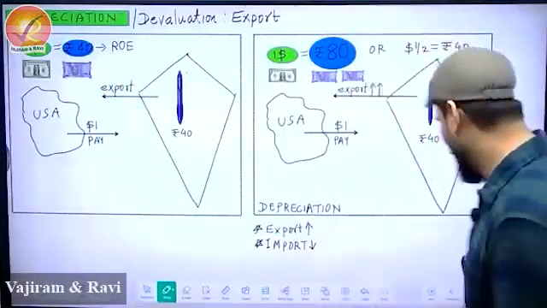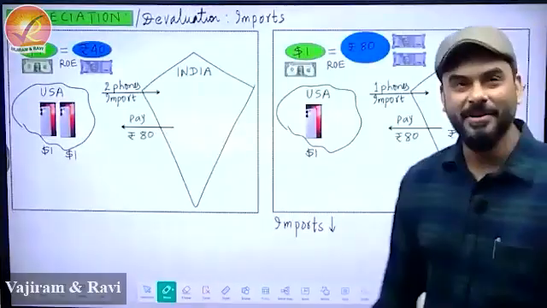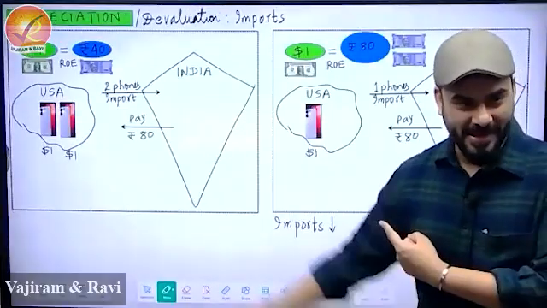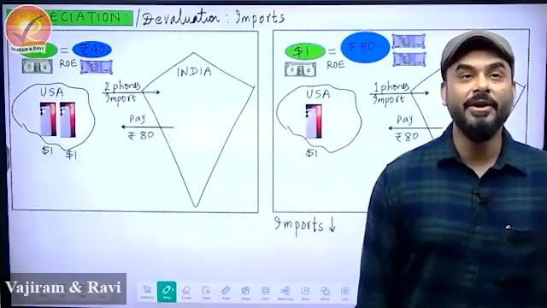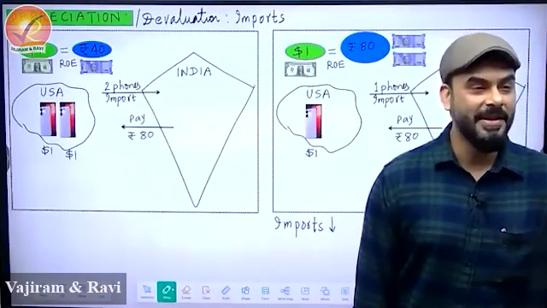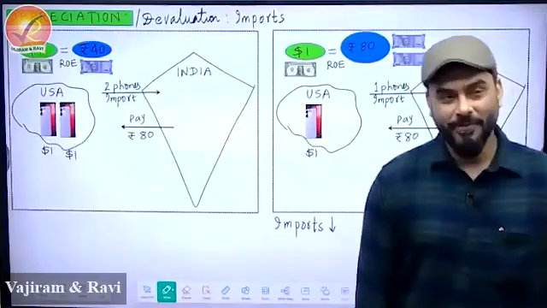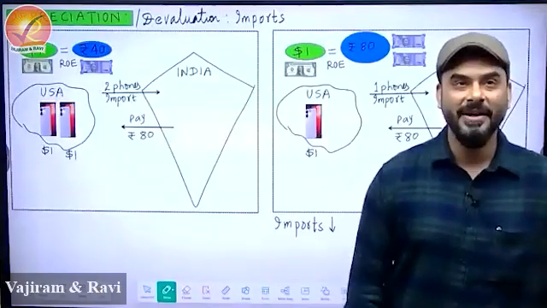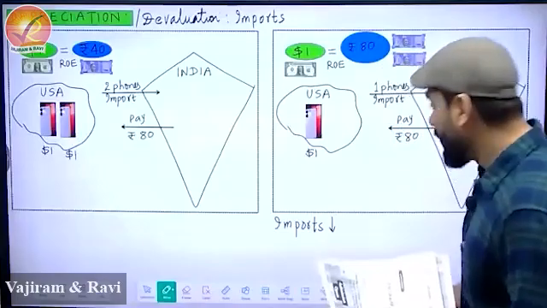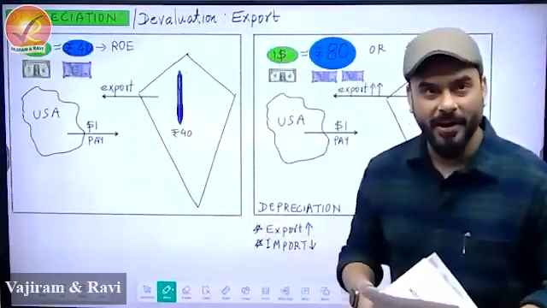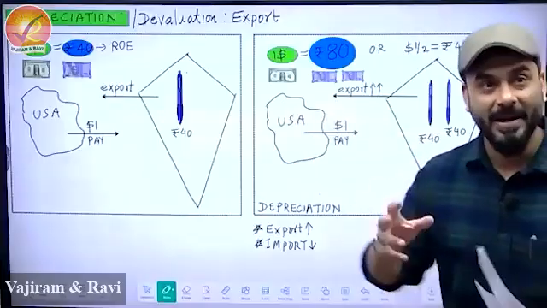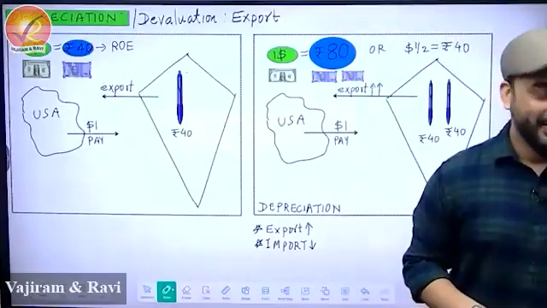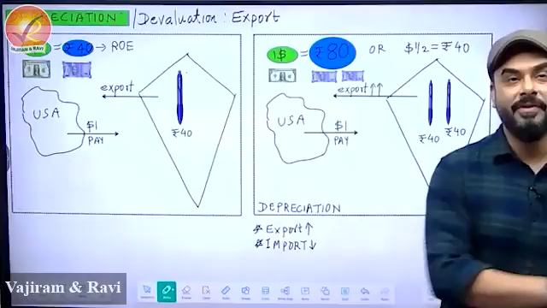I have shown you that in the previous lecture, this example, smartphone. If you remember this example, imports will fall, exports will increase. Achha, when do things increase? Things increase when they become cheaper. So for a foreigner, earlier the foreigner was giving $1 to India and getting 1 pen only. Now the foreigner is giving $1, but now they are getting 2 pens. So they feel that the pen has become cheaper. Right, this is what people understand from the market.